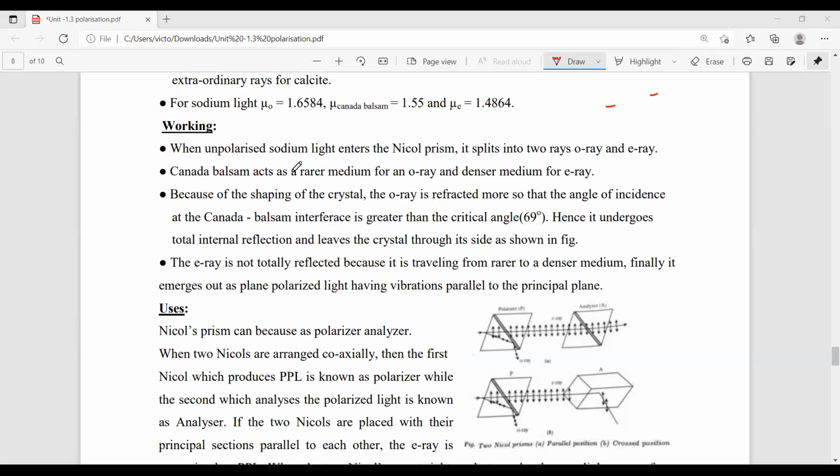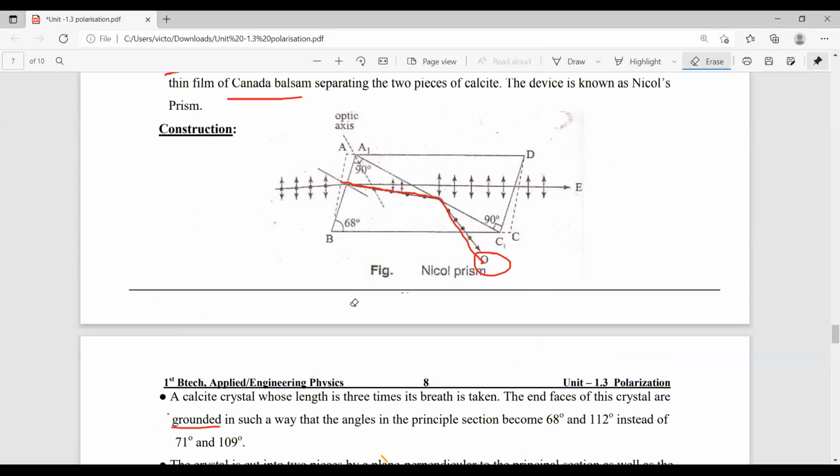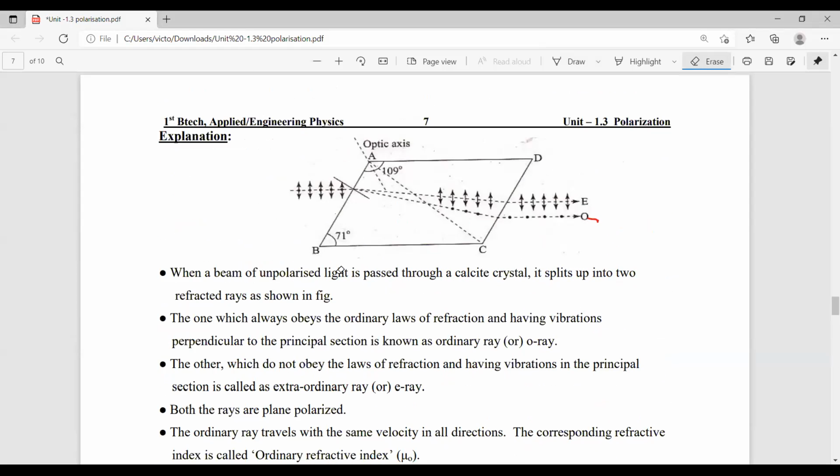Because Canada balsam acts as a rarer medium for the O ray, the O rays are completely reflected at the Canada balsam interface. And the E ray travels through the Canada balsam and emerges out. That means, what is the difference between what we discussed in double refraction and in a Nicol prism?